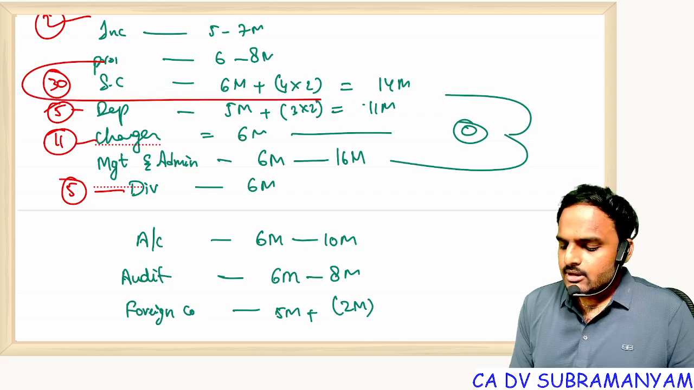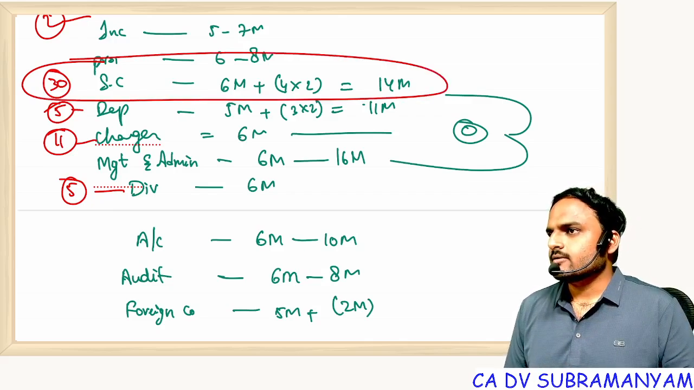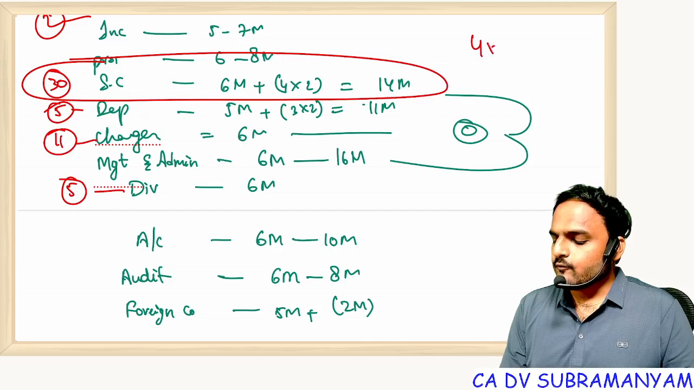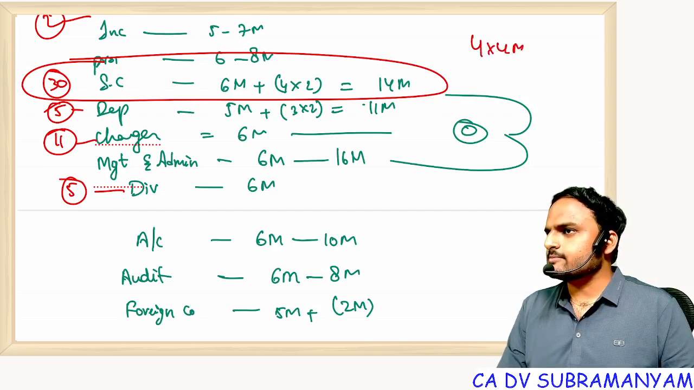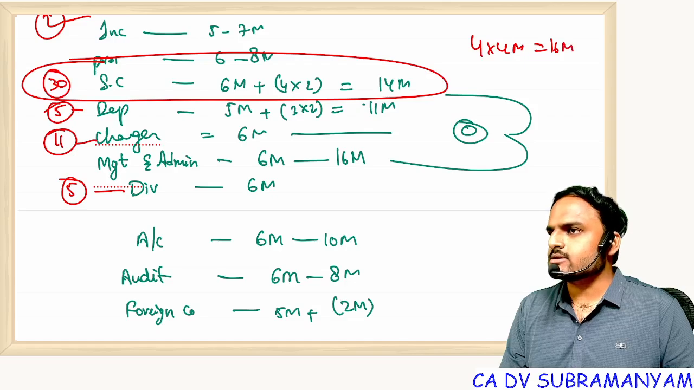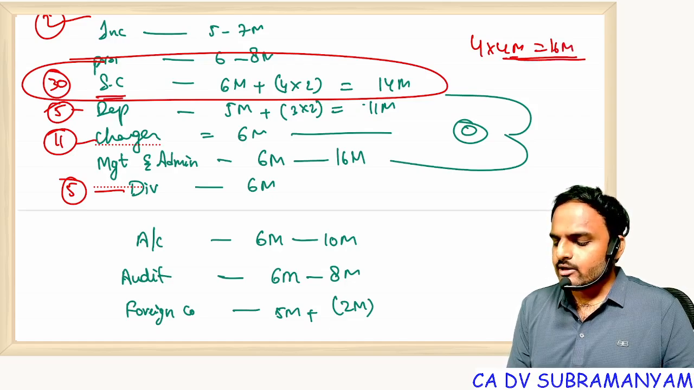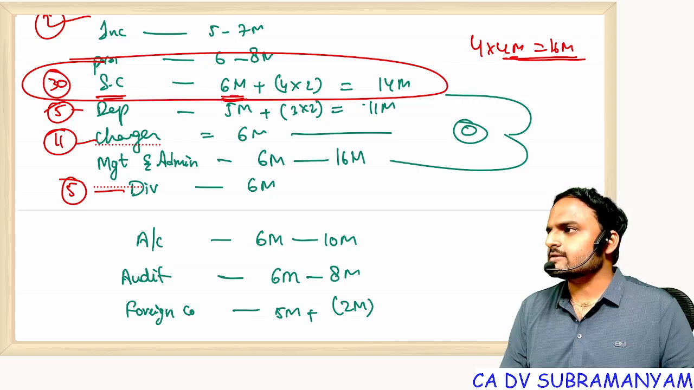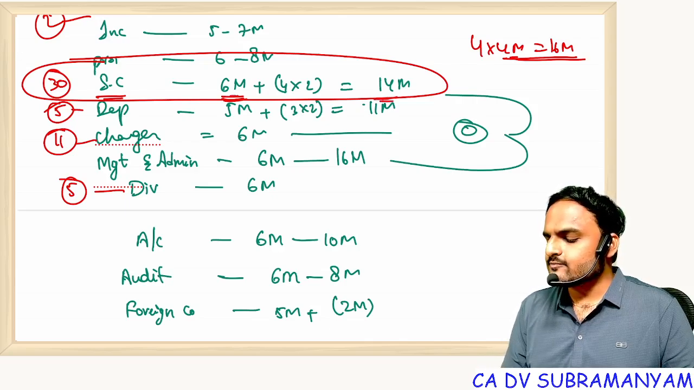Whereas share capital how many sections? 30. From 4 chapters, even if you get 4 marks, each chapter 4 marks you expect, 4 into 4, 16 marks. Suppose in share capital if you are getting only one question, the weightage is 6 marks. Okay, including MCQs, the weightage is 14 marks.